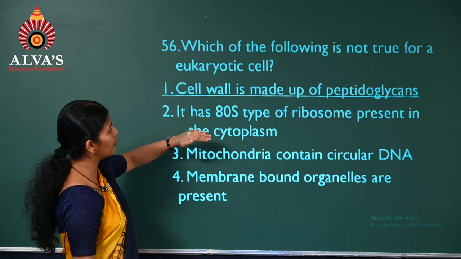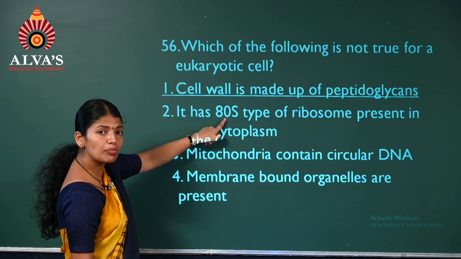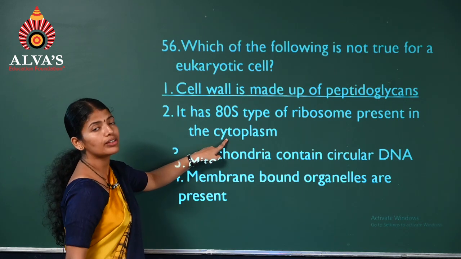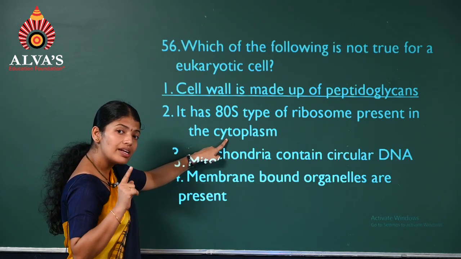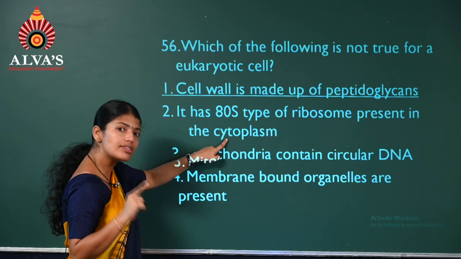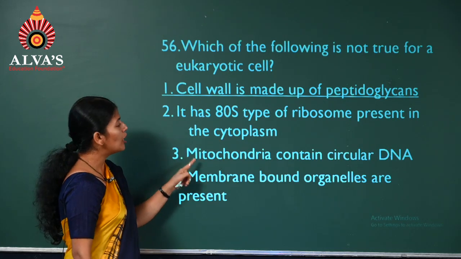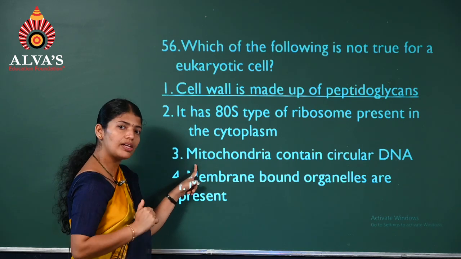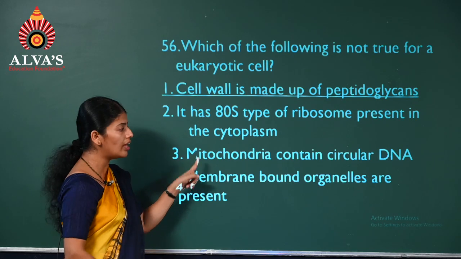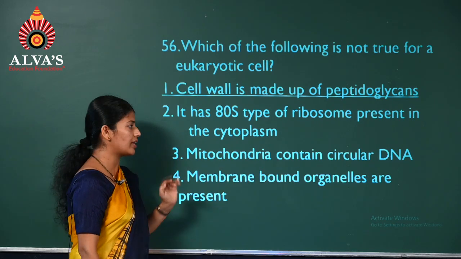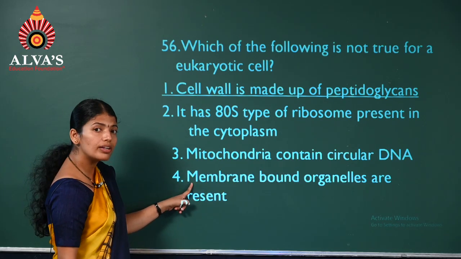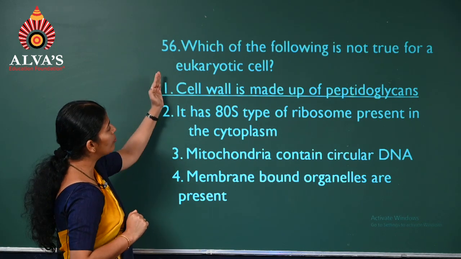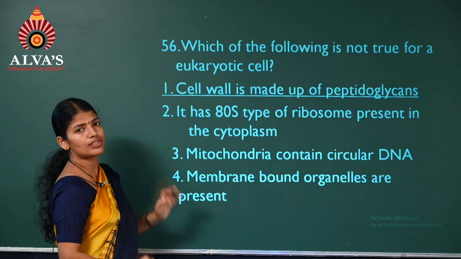Therefore, it's the answer. Next, 80S type of ribosome in eukaryotes in the cytoplasm, absolutely right. 80S in the cytoplasm, 70S in the chloroplast and mitochondria. So it's correct. Mitochondria with circular DNA, both chloroplast as well as mitochondria have their own DNA. That is circular one, correct. Membrane bound organelles present in eukaryotic cells also is correct. So it's the first statement which is the answer.